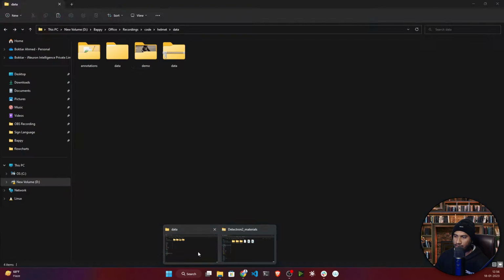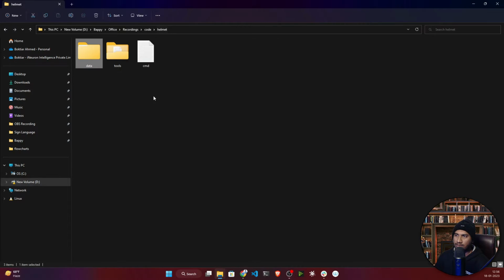And here, first of all, I need to create one environment. So let's consider this is my project folder called helmet. I have created this folder, helmet.